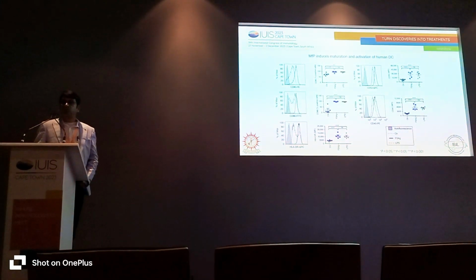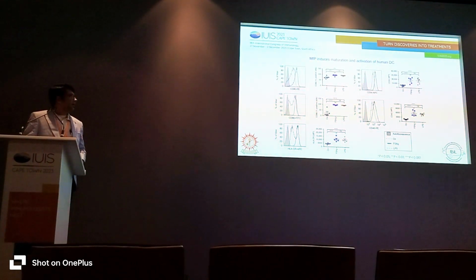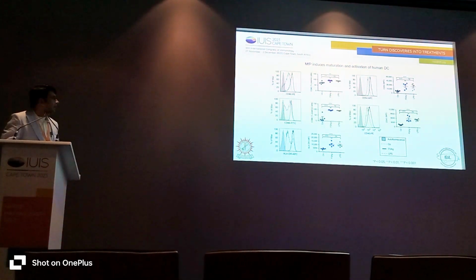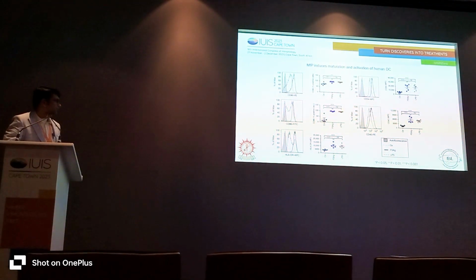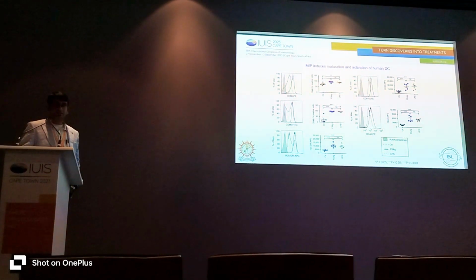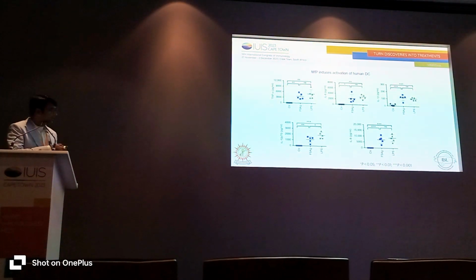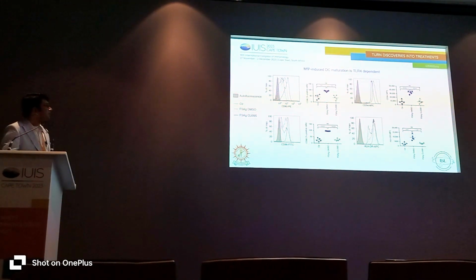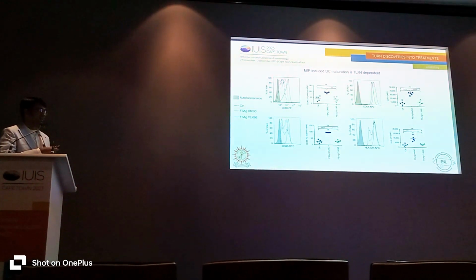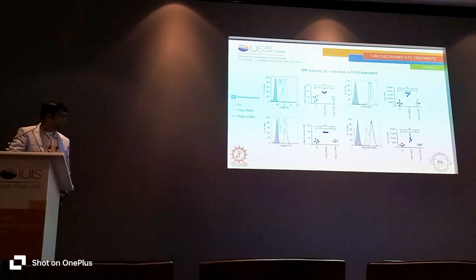So what we did, we took the immature monocyte-derived dendritic cells generated from monocytes, and we treated them with this protein, and we found that this protein can induce both maturation and activation, as there was upregulation of CD40, CD86 and HLA-DR on the surface of the dendritic cells. It was also confirmed with cytokines. But interestingly, when we added the TLR4 pathway inhibitor, that is CLI-095, we didn't see any kind of activation. That means this process is TLR4 dependent.